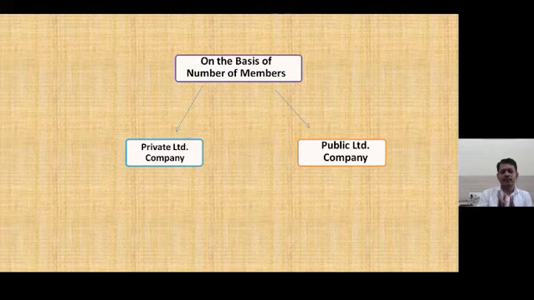Let's see the another type, public limited company. Public limited company means the company in which minimum 7 people or 7 members should come together, and there is no limit on the maximum number of members, known as a public limited company. And that public limited company can openly sell their shares to the common people and can raise the capital by issuing the prospectus.